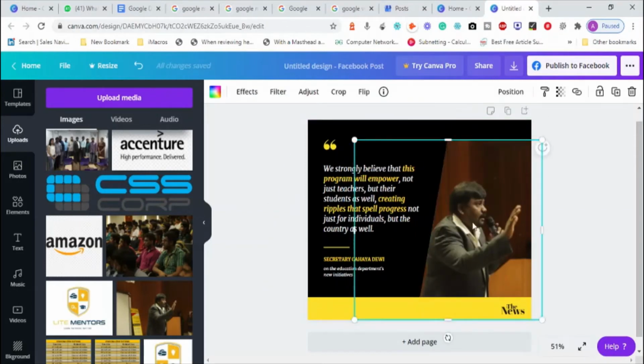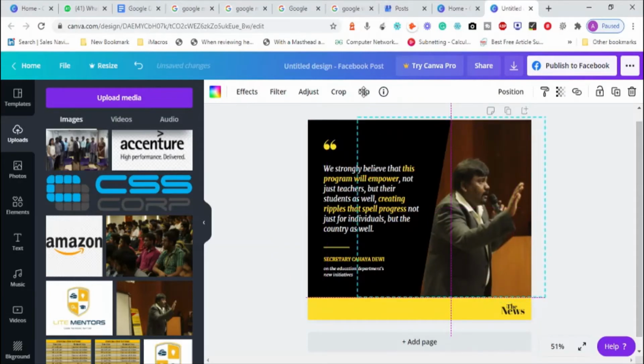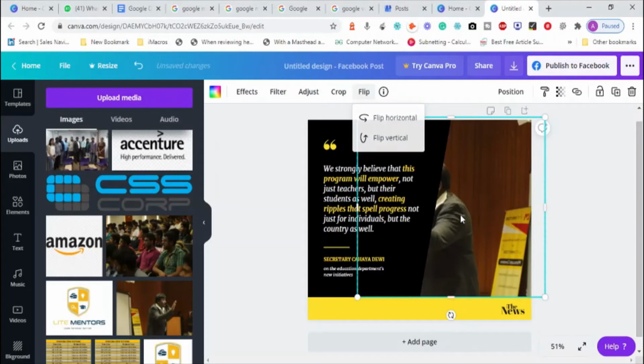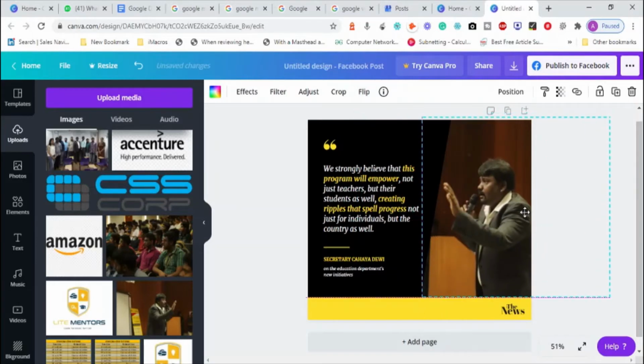I can arrange it whenever it is possible by moving it left, right, up and down. I can even flip it to another direction. Now this guy is turning towards this way. Got it?